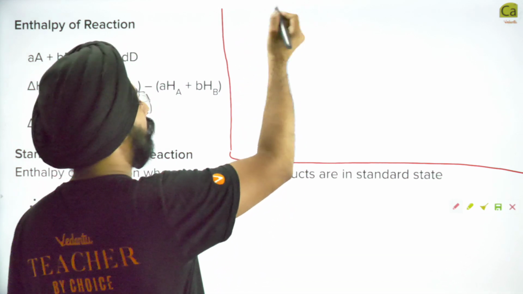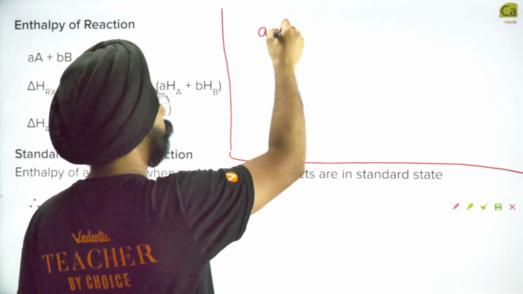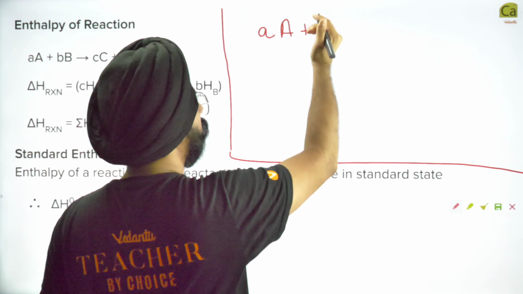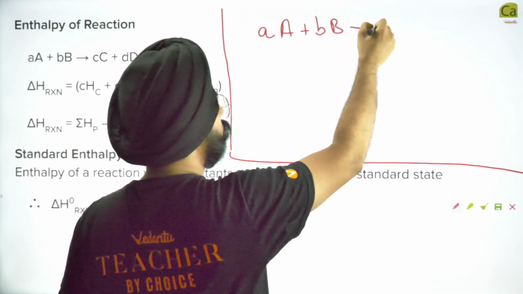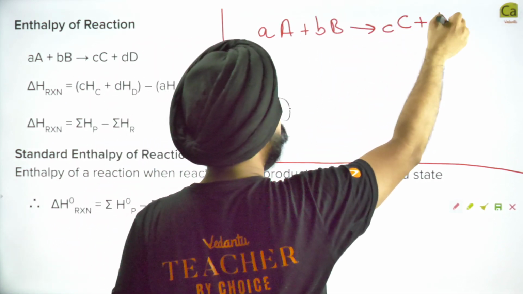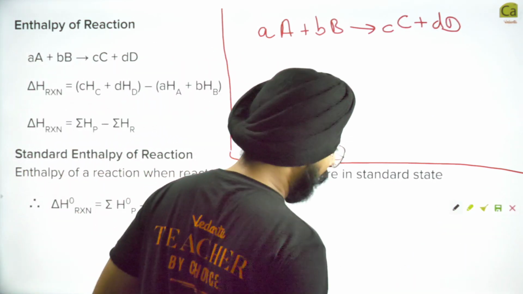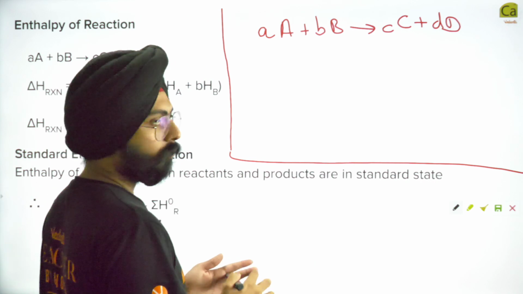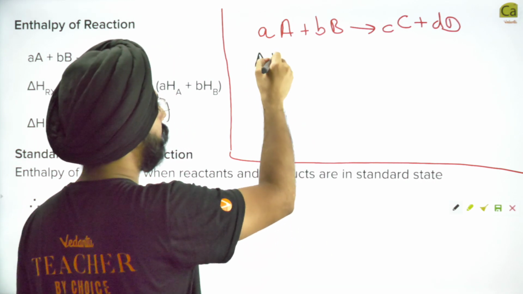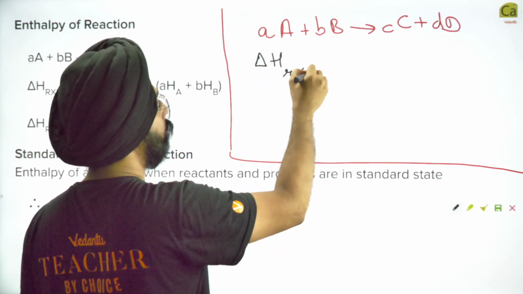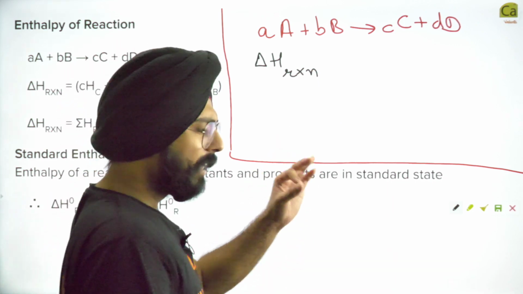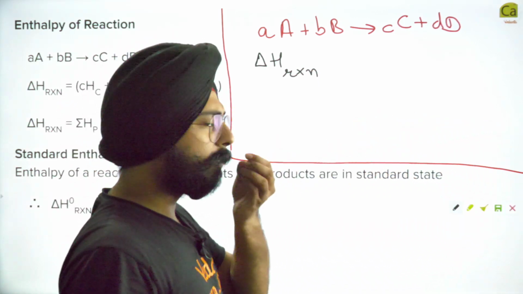So let's take a random reaction: aA plus bB goes to cC plus dD. My dear friends, how do we calculate the delta H of this reaction? I'll give you a very simple statement, and you'll be like, yes sir, it makes sense.